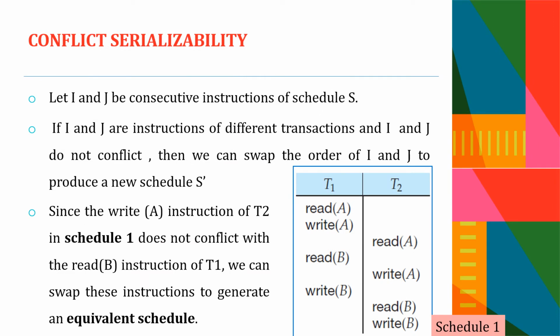So if the I and J instructions of different transactions are not conflicting, then we can swap the order of I and J to produce a new schedule S bar.